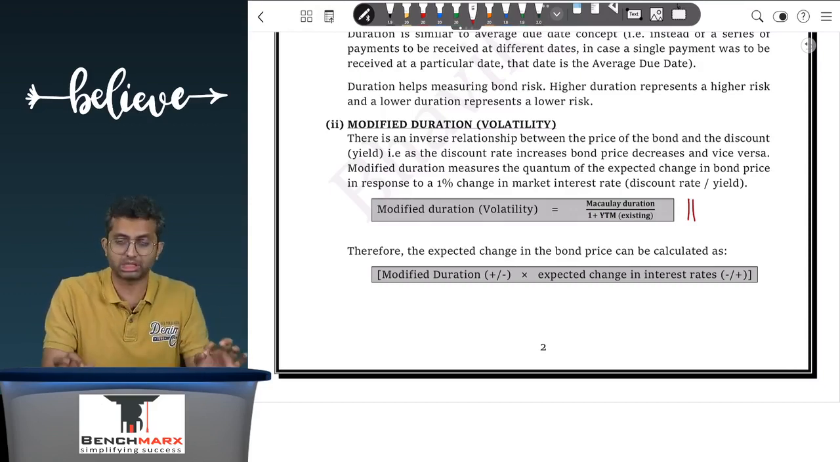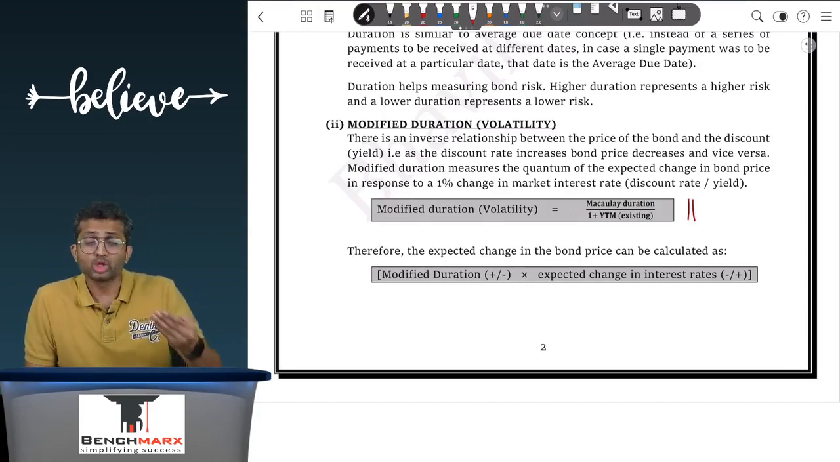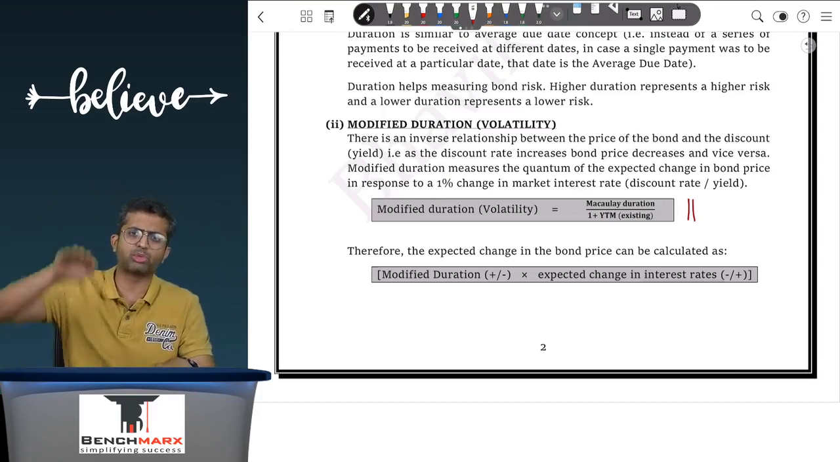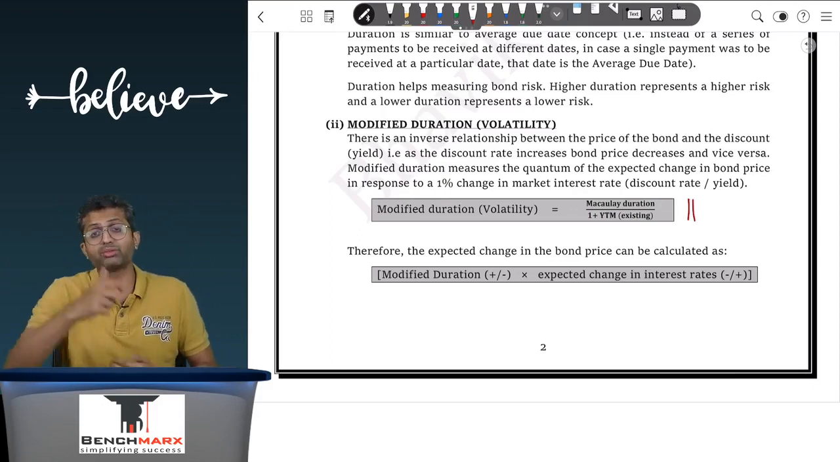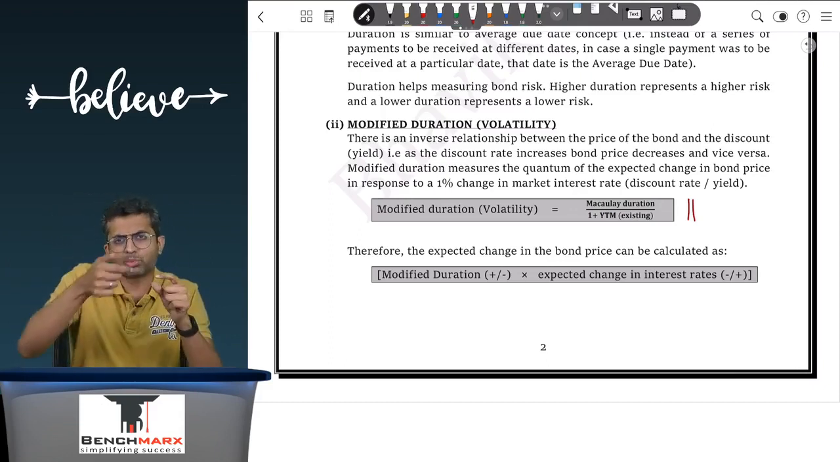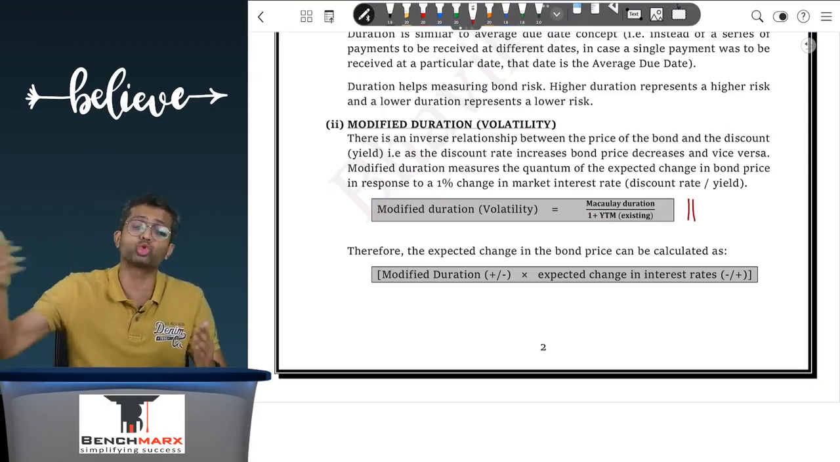Remember, there's an inverse relationship between interest rate and the bond prices. So if the interest rate is going up by 1%, the bond price will go down by 4%. If the interest rate is going down by 1%, then the bond price will go up by 4%. But sir, what if the interest rate is going up by 2%? Then we are saying that on a 1% increase, the bond price would have fallen by 4%. Then for a 2% increase, the bond price will fall by 4 into 2, that is 8%.